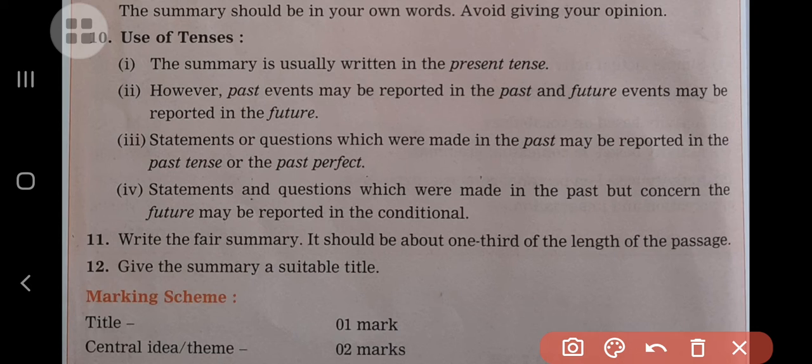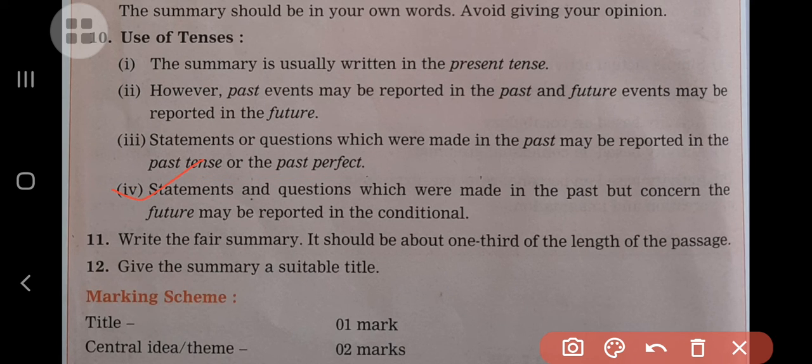Understand? However, past events may be reported in the past tense, or future events may be reported in the future. But it totally depends on the events. If we are mentioning some past events, definitely we have to use past tense. If we are referring to events that are going to take place in the future, we have to use future tense also.